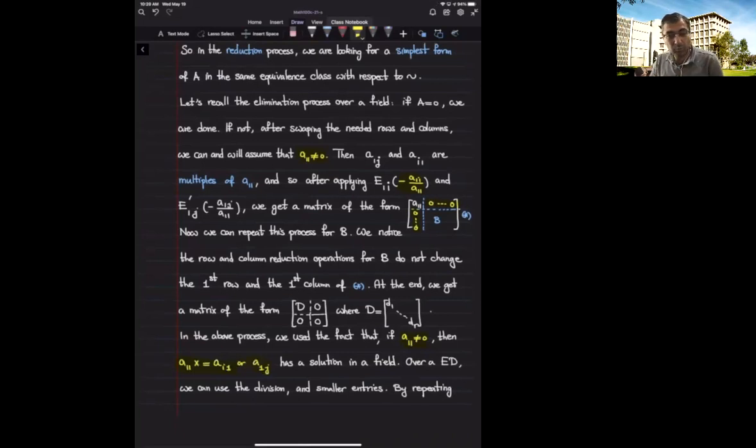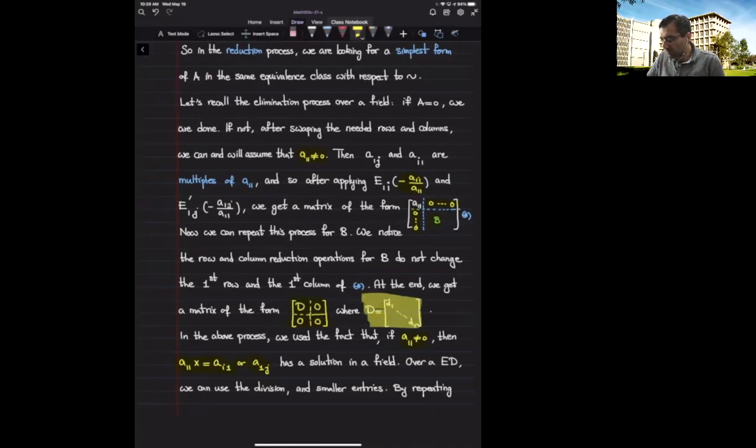So if a sub 1,1 is not 0, then it's a unit, then every such equation has a solution. So this is the key result that we are using in this process. And let me also point out that we continue this process with this block B, and continuing this process with the block B, we end up getting a diagonal over here, and the rest of the matrix is simply 0.